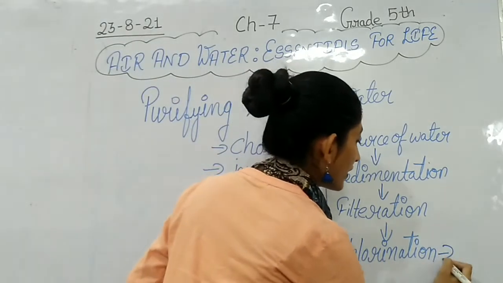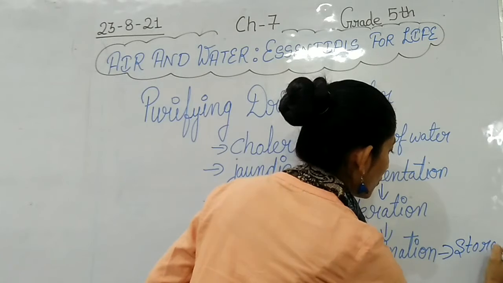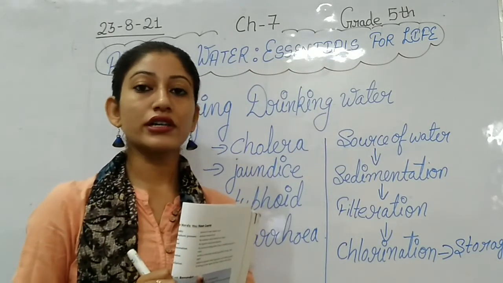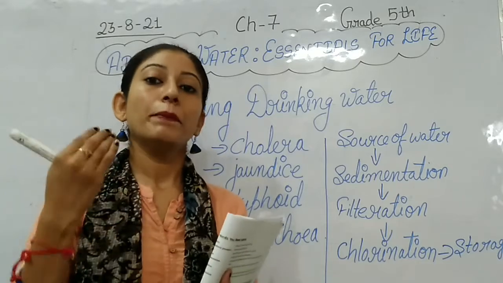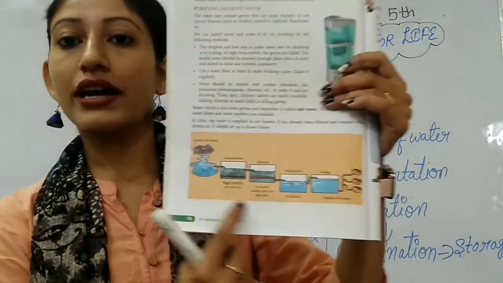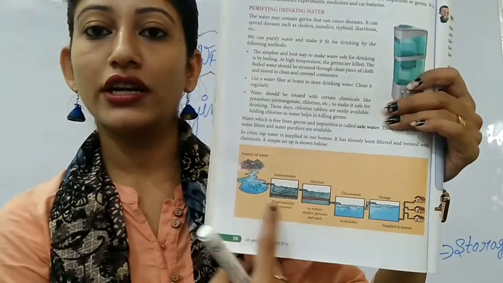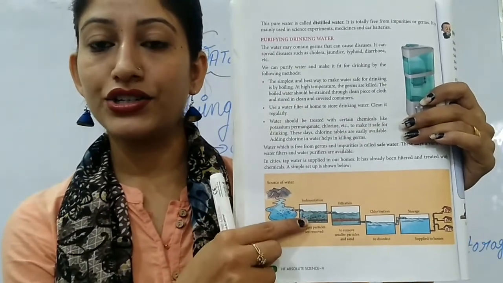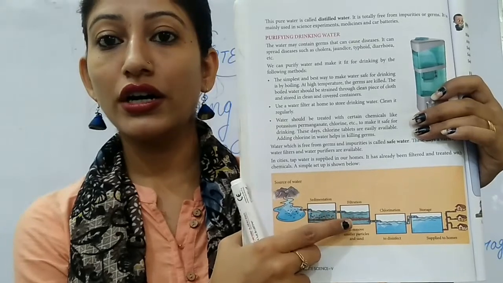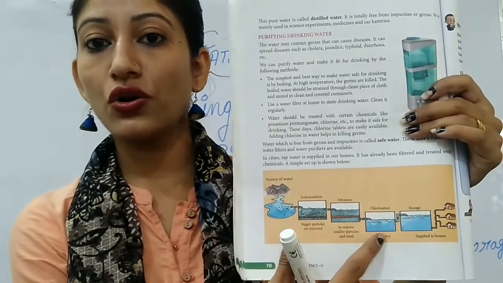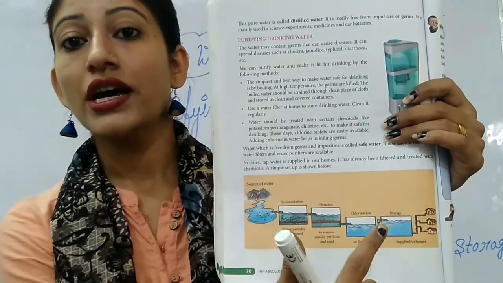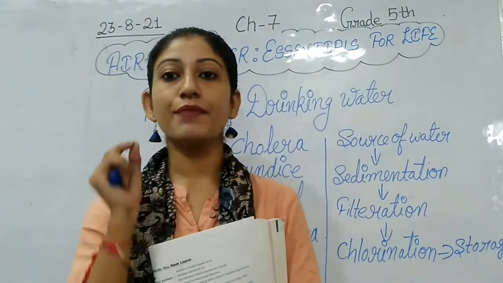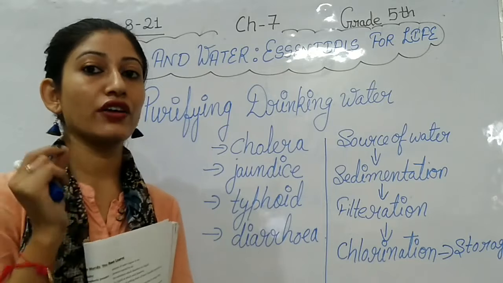Then after chlorination, what is there? Storage of water. Then after storage, that water is supplied to different places. And all these things are represented here. You can also see the diagram. Source of water, river. The second step is sedimentation. After sedimentation, filtration. After filtration, chlorination. After chlorination, storage. After storage, supplied to home. So these are the different steps that we use for purifying water.